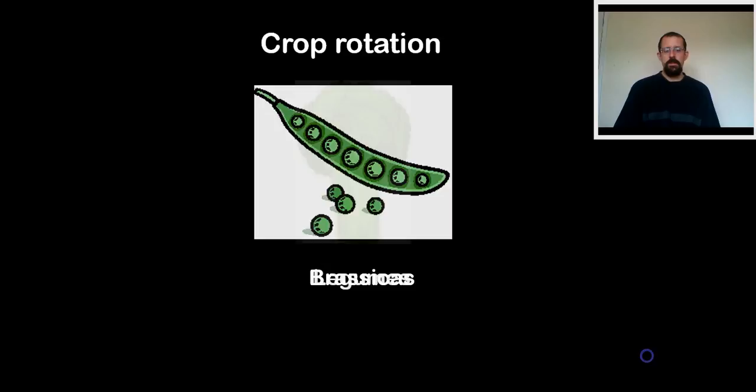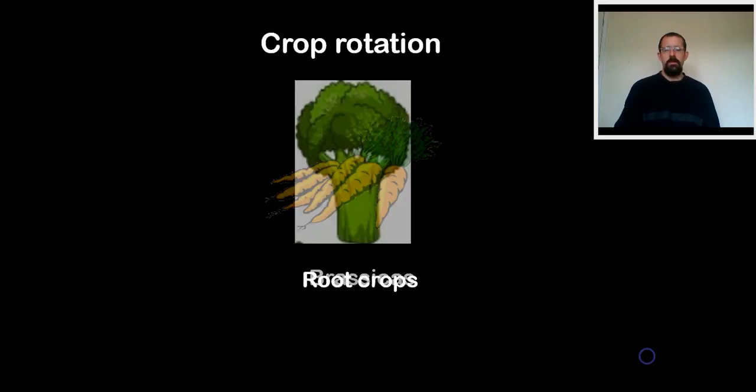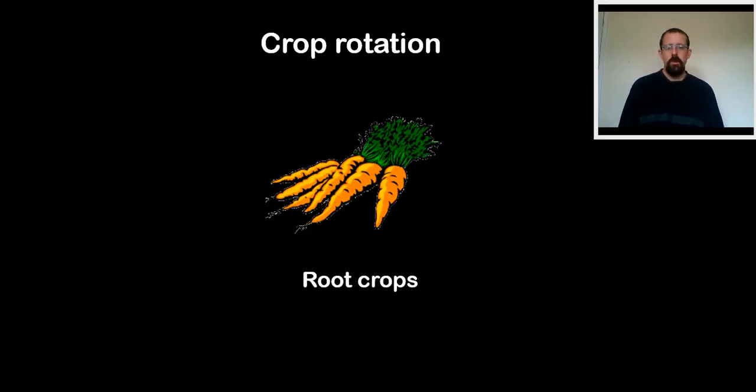So next year then, we plant what we call brassicas, those are broccoli, cabbages, sprouts, green leafy vegetables which need a lot of nitrogen. But now the soil is rich in nitrogen thanks to the legumes last year. And then a final type to rotate in the third year is the root crops. Now root crops you have to be careful with. If the soil is too rich in nitrogen, then the leafy parts of the root crops, the bit we don't eat as much, will tend to grow thoroughly. So with the root crops, we really want less nitrogen.